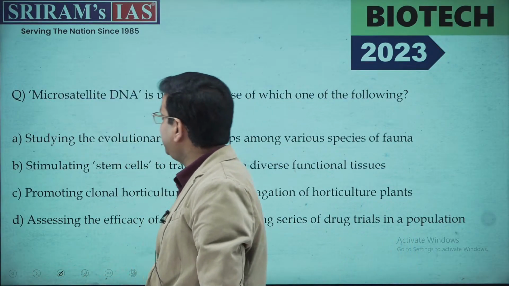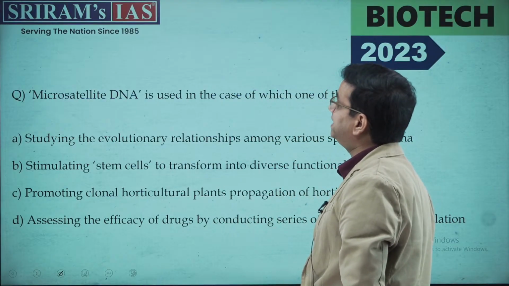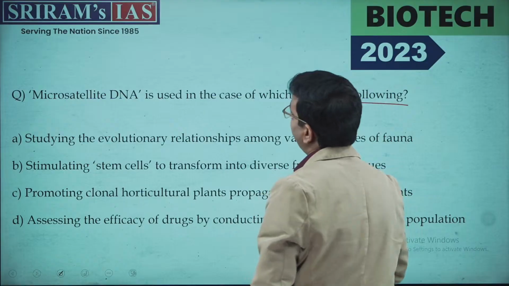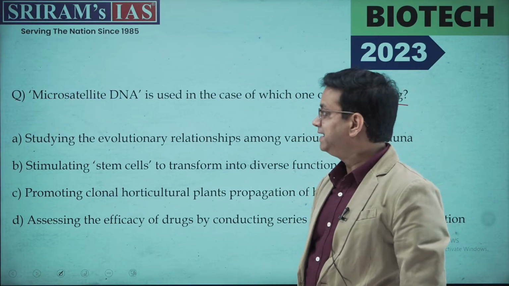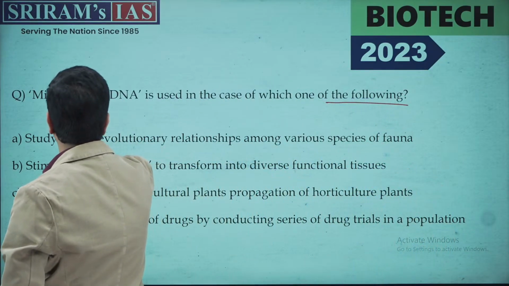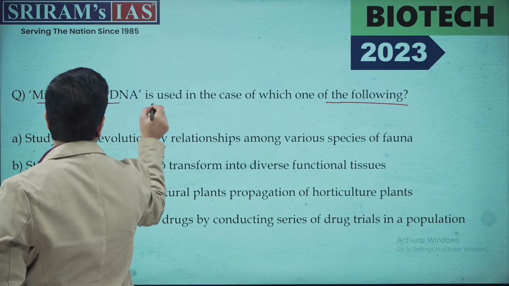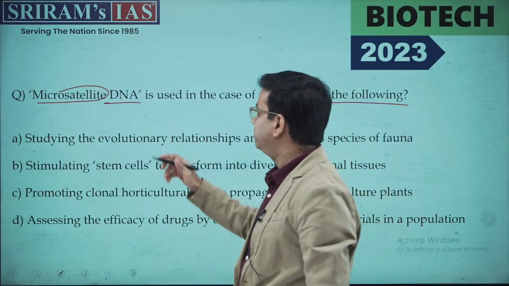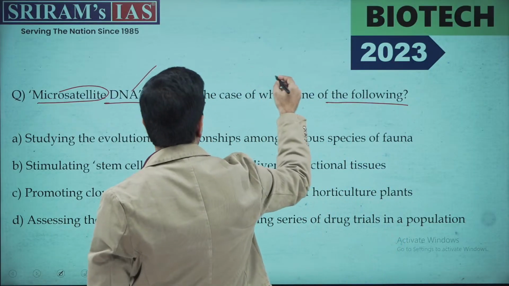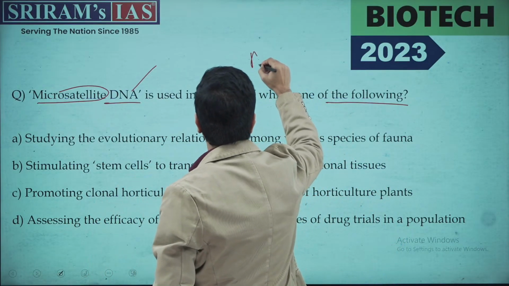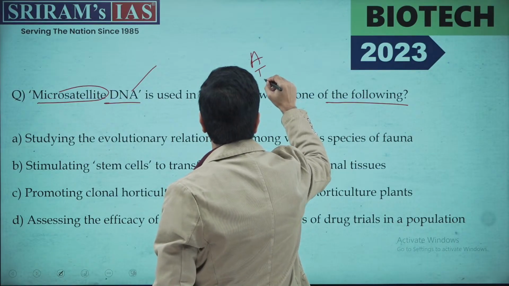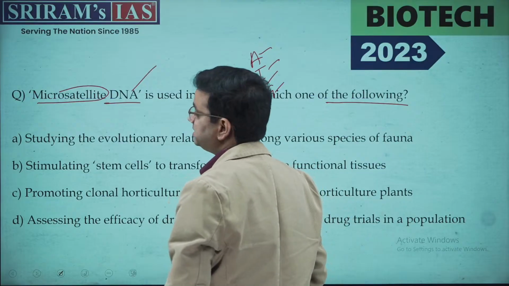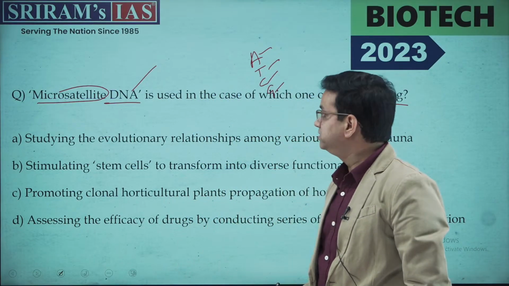Now moving ahead, the other question is: microsatellite DNA is used in the case of which of the following? Now, if you look at the term microsatellite DNA, these are subsets of DNA. If you look at the DNA component, basically the chromosome and the DNA, we have A, T, G and C: adenine, thymine, guanine and cytosine. So these are the things which are there.